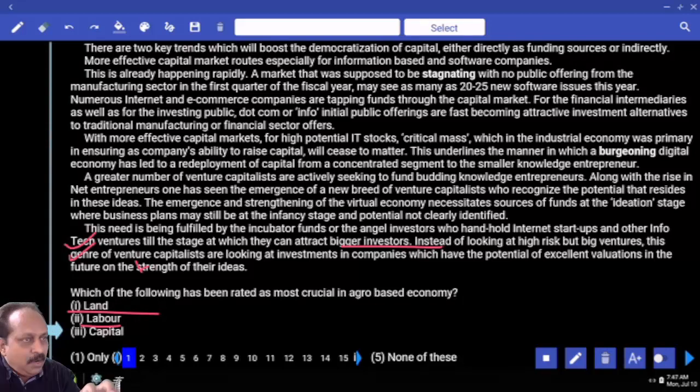This question, do you have to read the passage? Not required. Do remember, that is one advantage. All the questions you don't have to read the passage, but you have to read at any cost. Imagine sometimes other questions are very tough. Then you don't get enough time to read the passage. Go through the questions. At least a few you will be able to answer. Shall I go to the next one?